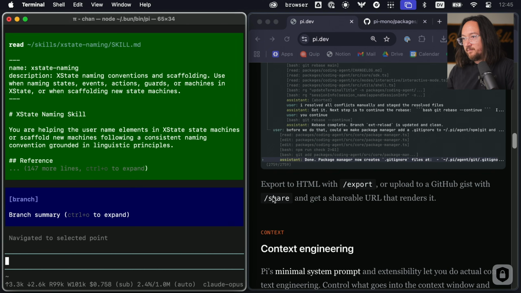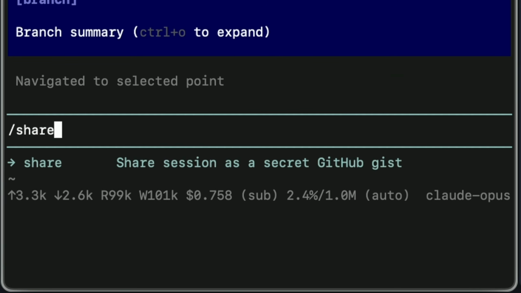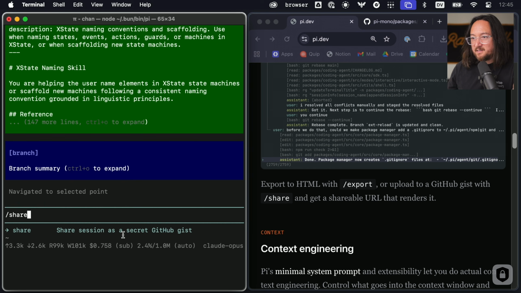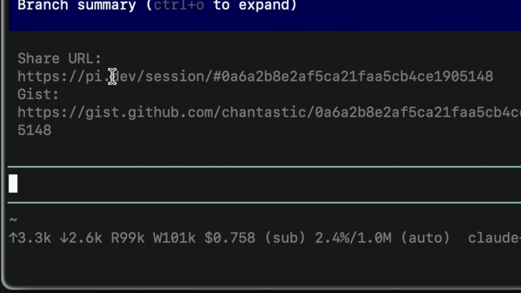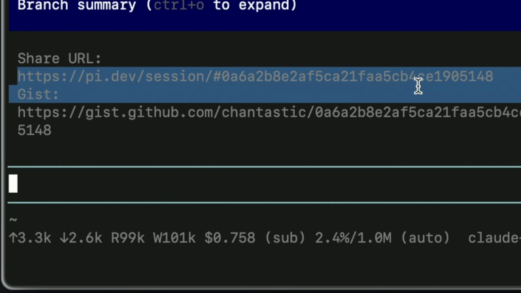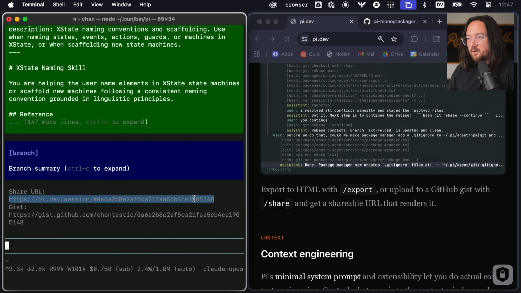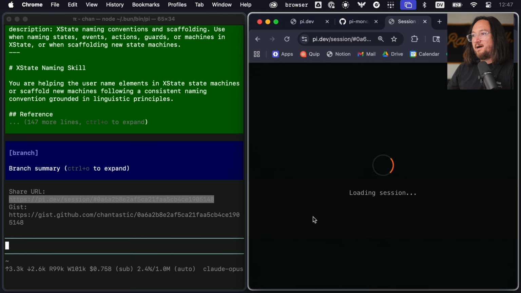Now it looks like we also have the option to export or share. Let's assume share is like a super command of export, so let's try that right off the bat. Now it's going to share a session as a GitHub gist. So I assume we're going to log in. No, okay, cool, it's just available. It's sick. The gist is where it's stored, but we're able to view it through the Pi link.